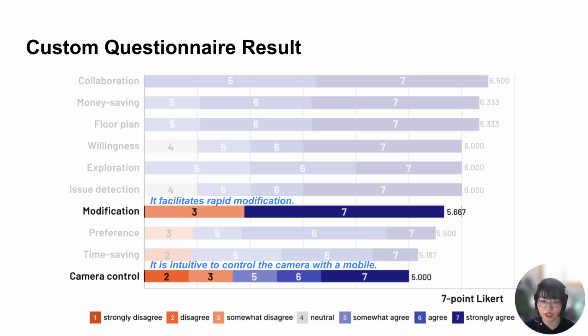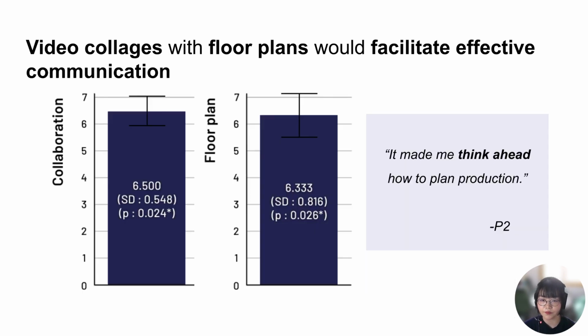When we look at each filmmaker's response, it's clear that they reacted differently to these 2 questions, which I will clarify later in this slide. Looking closely, participants thought video collages with floor plans would facilitate effective communication among film crews by clearly distinguishing characters and marking where each staff should stand in advance.